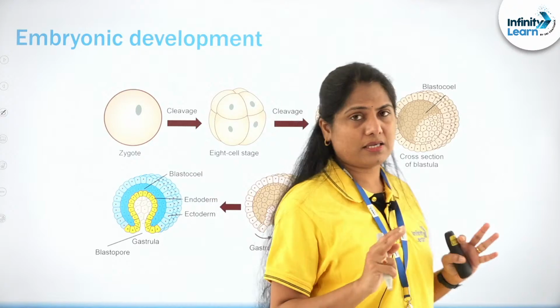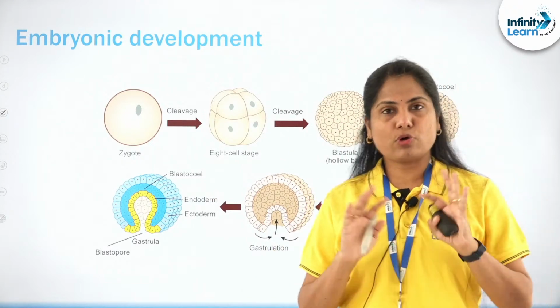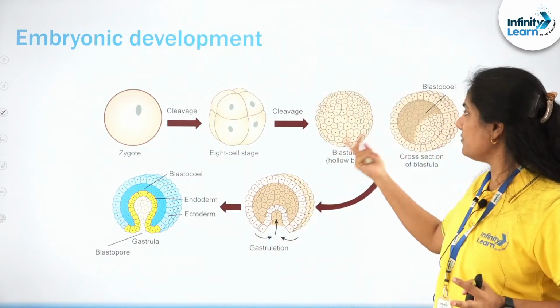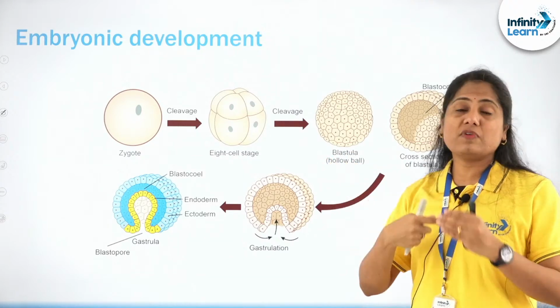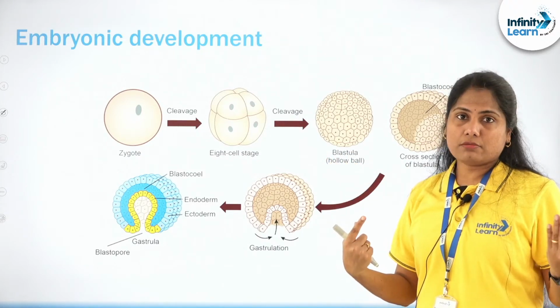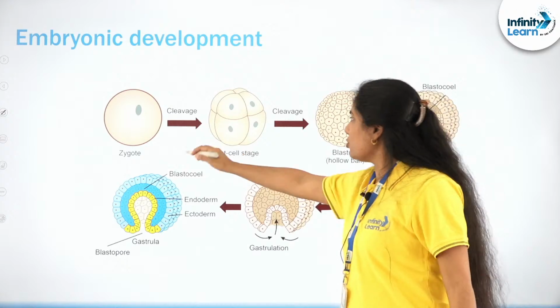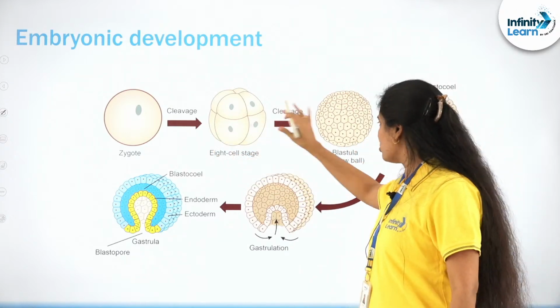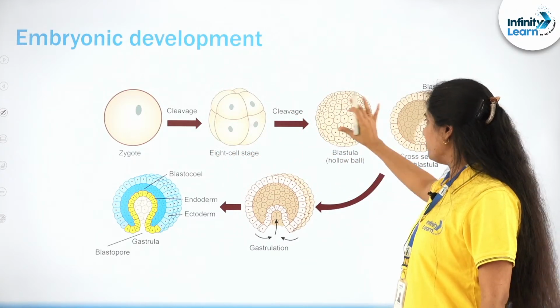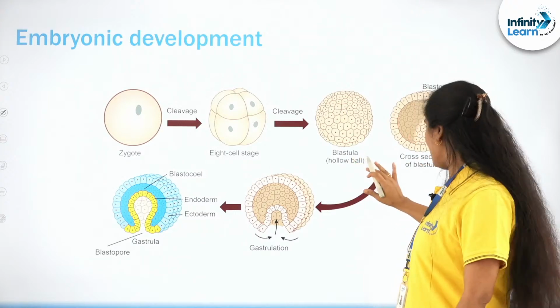And then we move on to embryonic development. This is not given in the textbook as such clearly, but still we are discussing it so that we understand further characteristics. So when a zygote undergoes cleavage, it goes through these cell stages where it becomes a hollow ball called blastula.